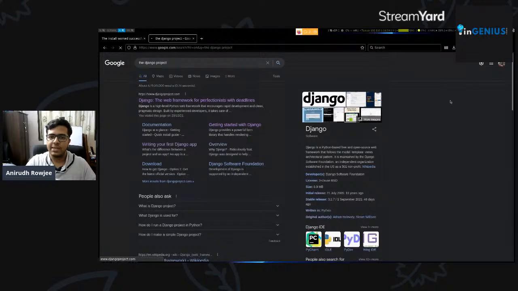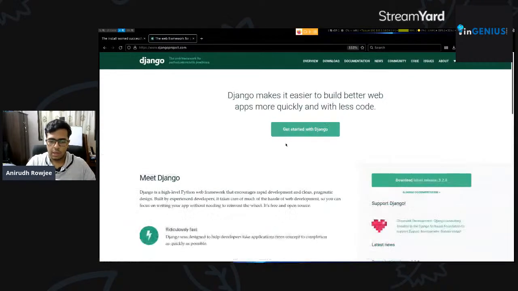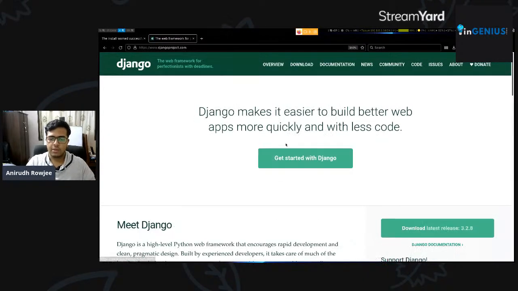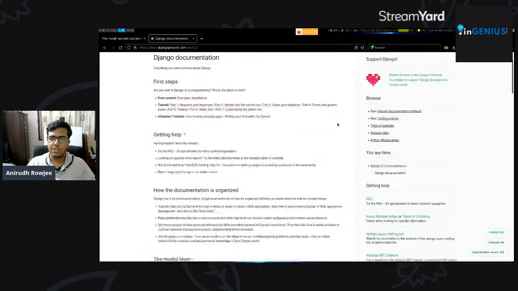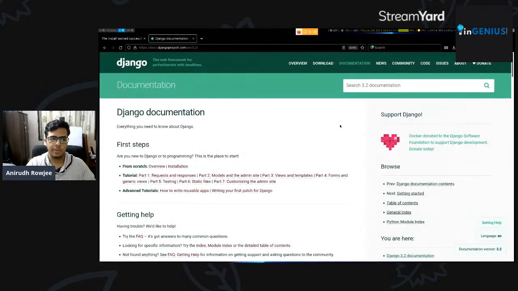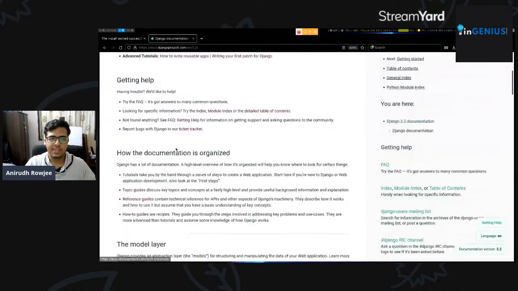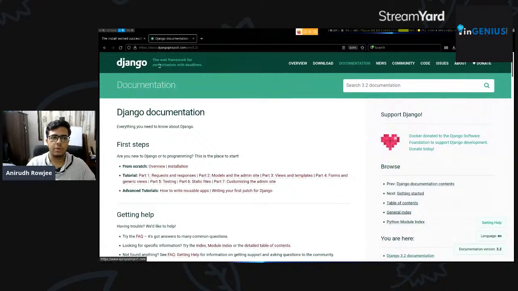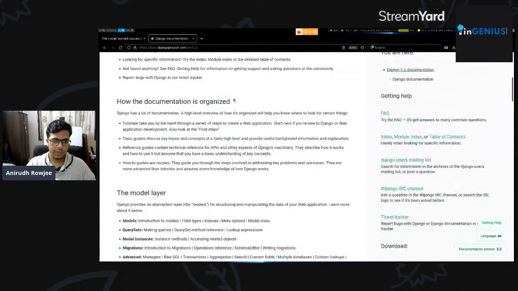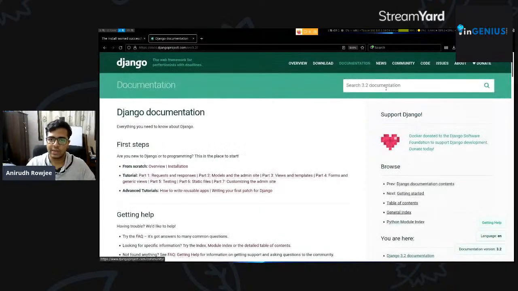So this is the website of the Django project. You will often find it a good idea to go to the Django website and look at the documentation here, where they'll explain a whole bunch of things from scratch. Let's zoom in a little bit. They explain things such as how to install, requests and responses, models, and the admin site. So this is an excellent place to refer to, even if you're in the middle of development work. Let's take a small look at the reference for CharField.